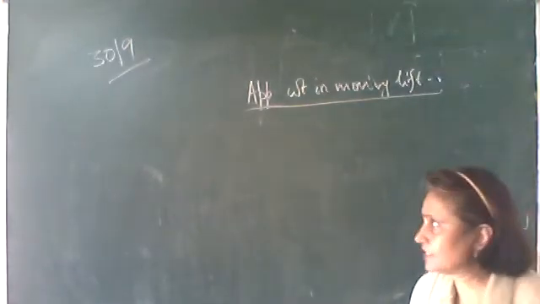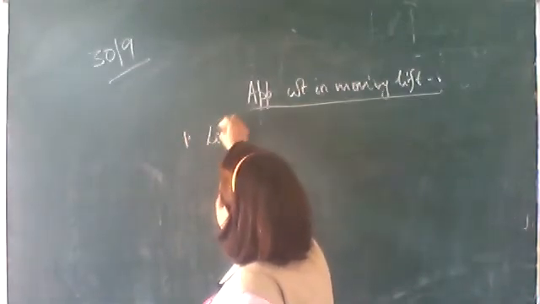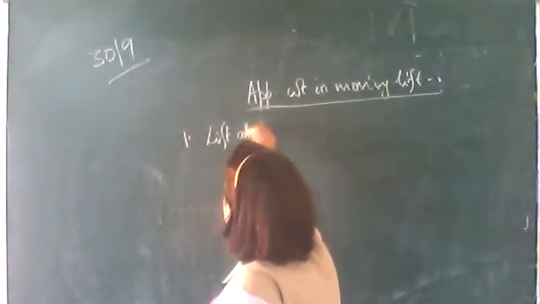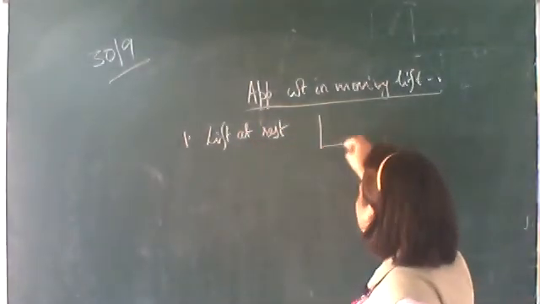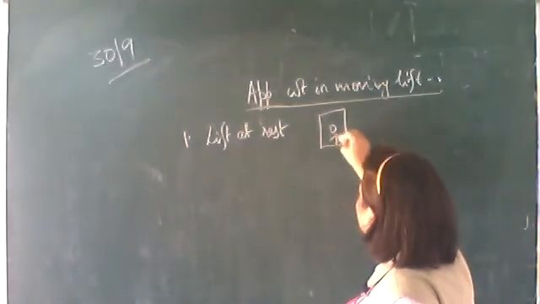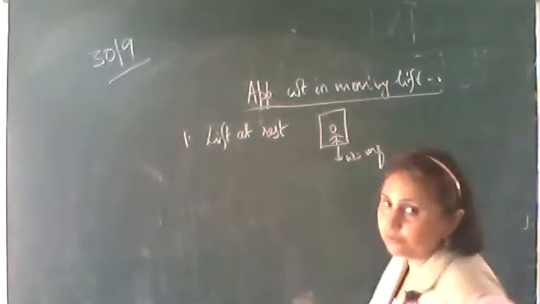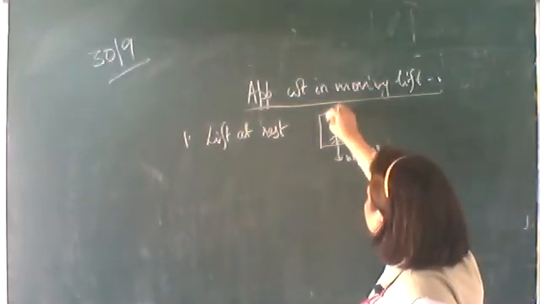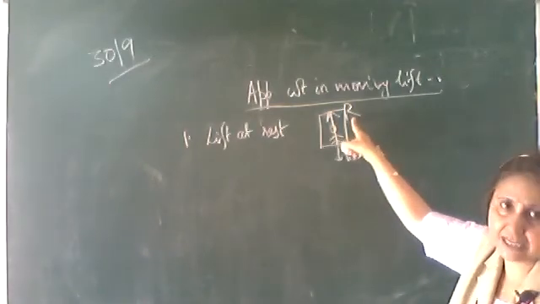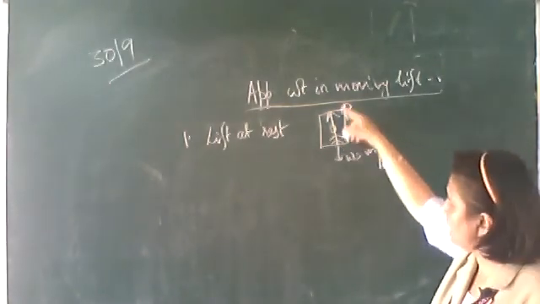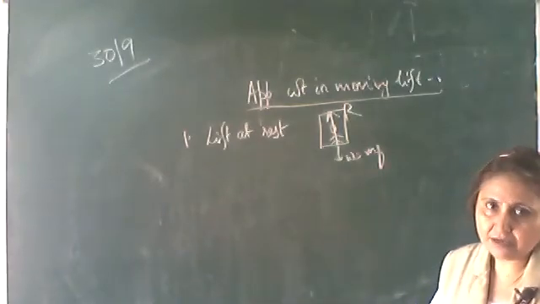Okay, now different cases here we'll study. The first case, lift is at rest. His actual weight W is equal to mg downwards. The floor is exerting a force on the person, R, in the upward direction. This is the measure of the apparent weight. This R, which is the reaction of the floor on the person, is the apparent weight.